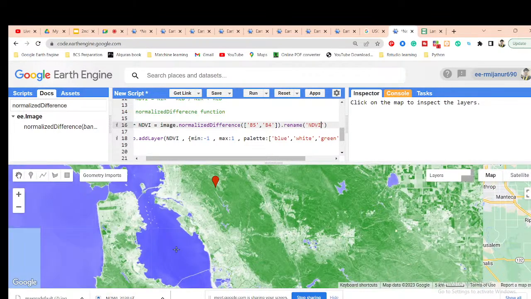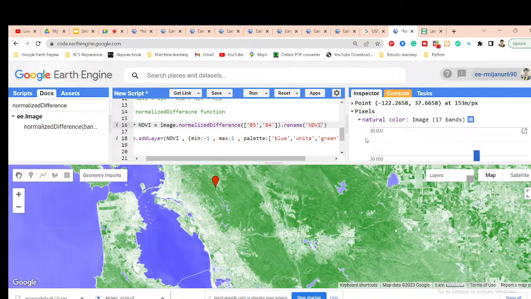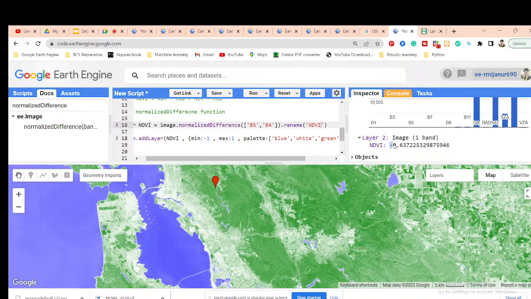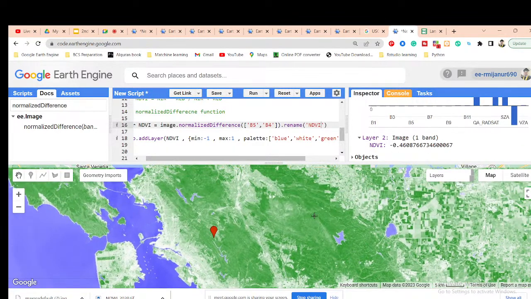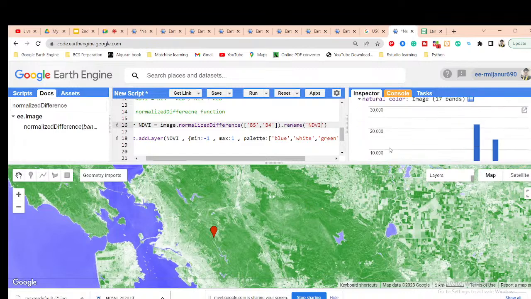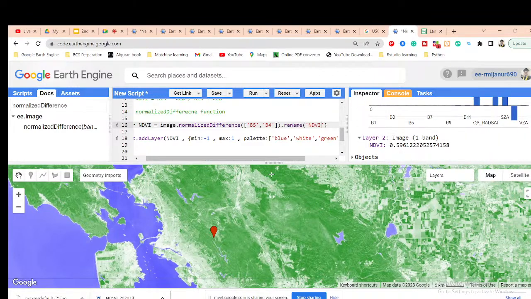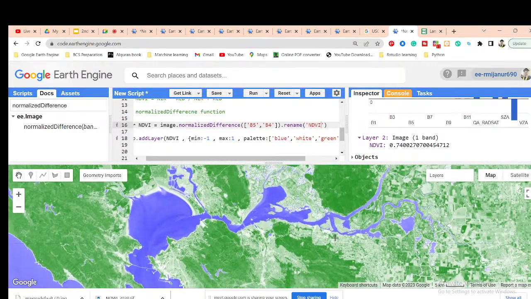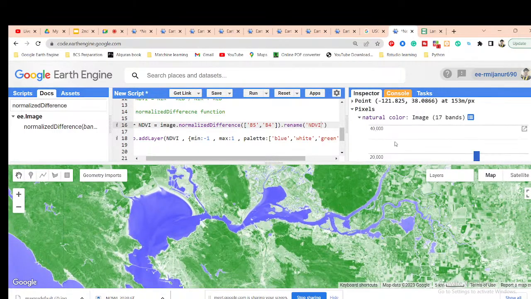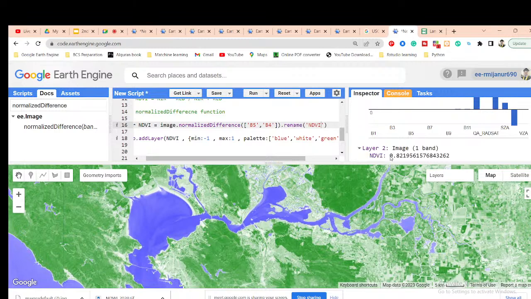So now I simply check the value. I get the NDVI value 0.63 for this point. Suppose I want to check the dense vegetation, I can get a highly positive value, 0.5, also 0.7, also 0.8.